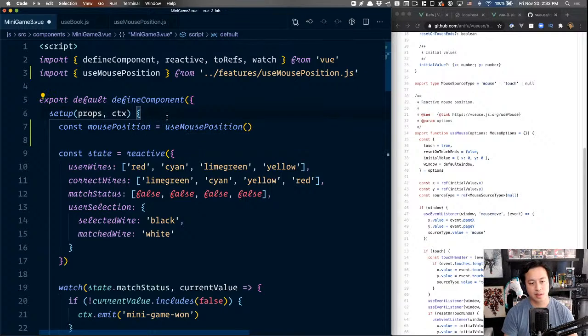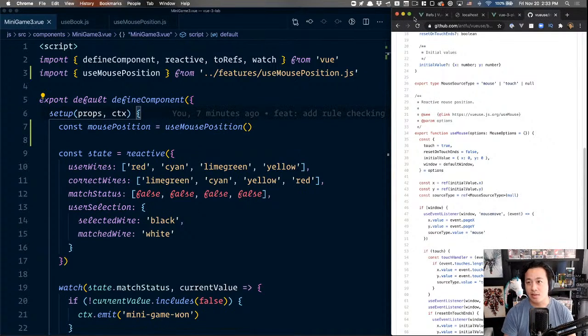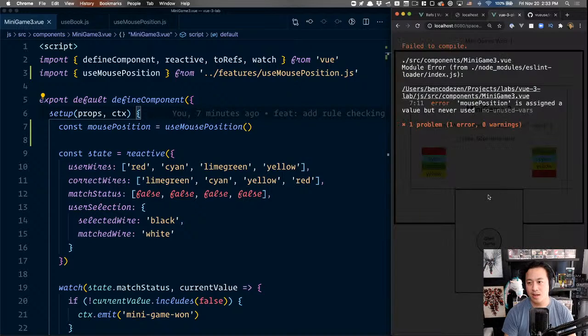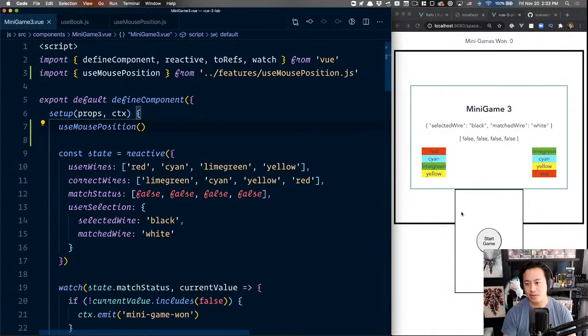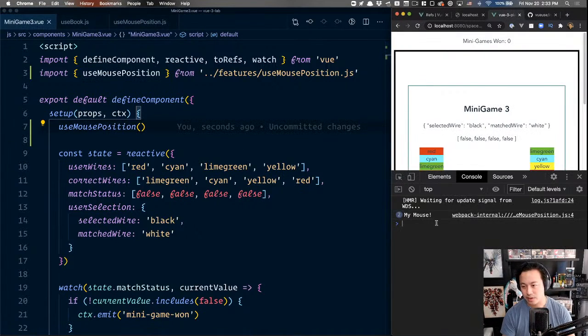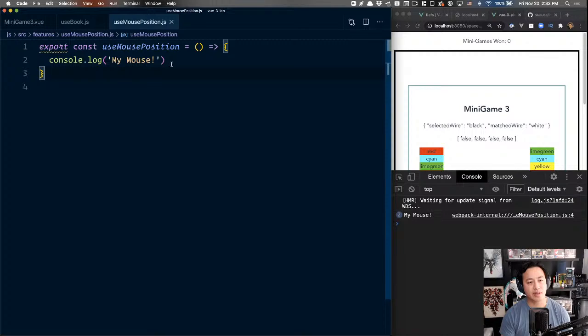We assign it to a variable. When we save it inside of our Vue 3 app, mousePosition is assigned and never used. Yep. So you can see now that we have imported useMousePosition, just like you would import helper methods from Lodash and other libraries. Now that we have this, we can log different things.